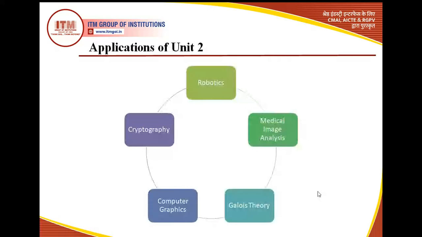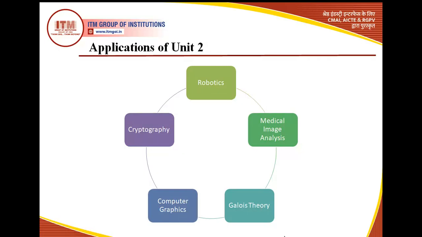Now let's see certain applications of Unit 2. In robotics, these groups with special kinds of properties are obviously used. It is being used in medical image analysis also. In Galois theory, what is Galois theory?